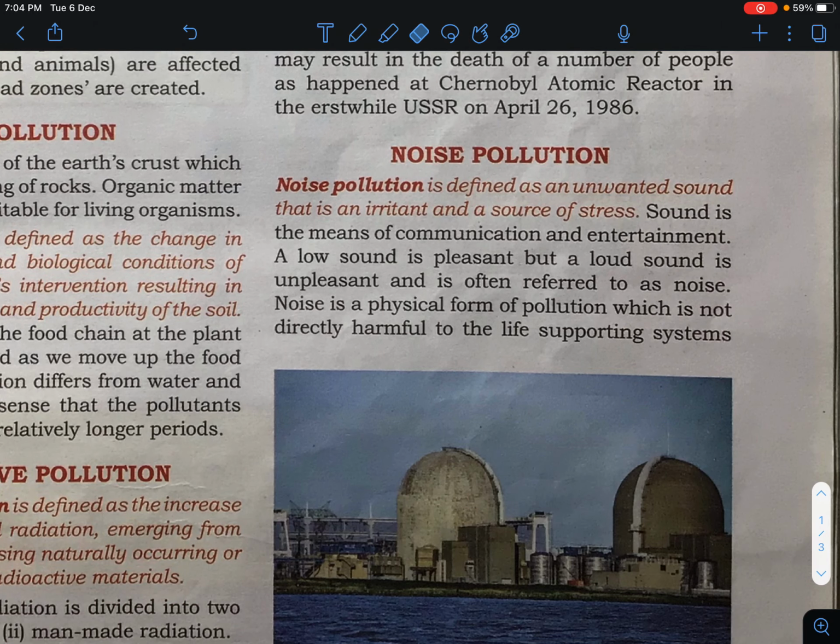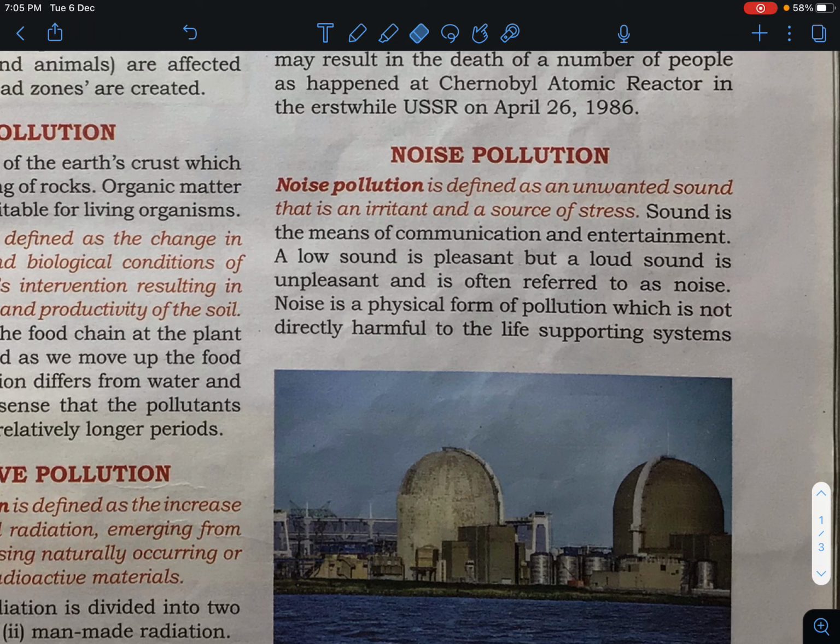Now we are going to study noise pollution. Noise is defined as an unwanted sound that is an irritant and a source of stress. What is noise pollution? Noise pollution is basically an unwanted sound that irritates you and is a source of stress. Sound is a means of communication and entertainment.